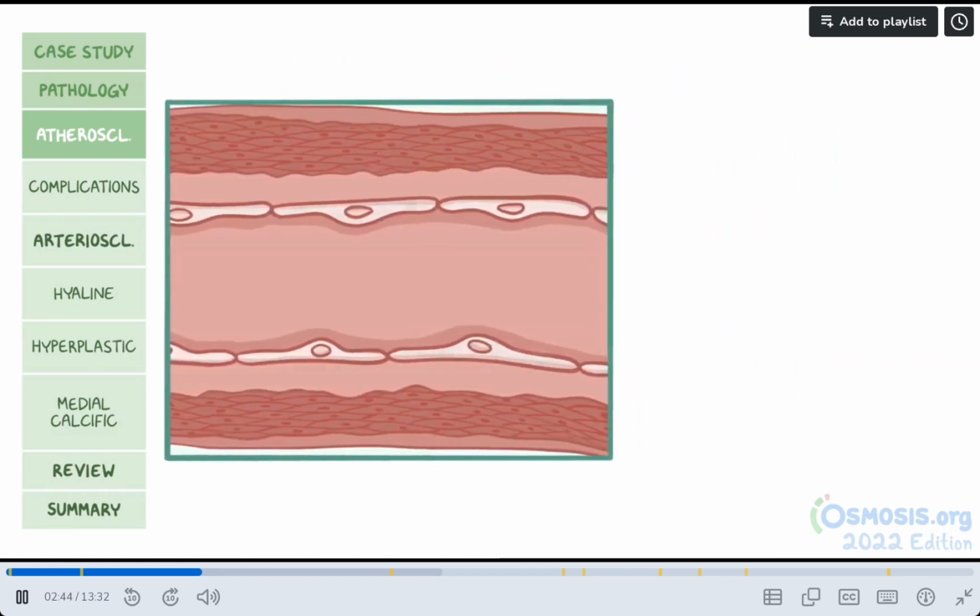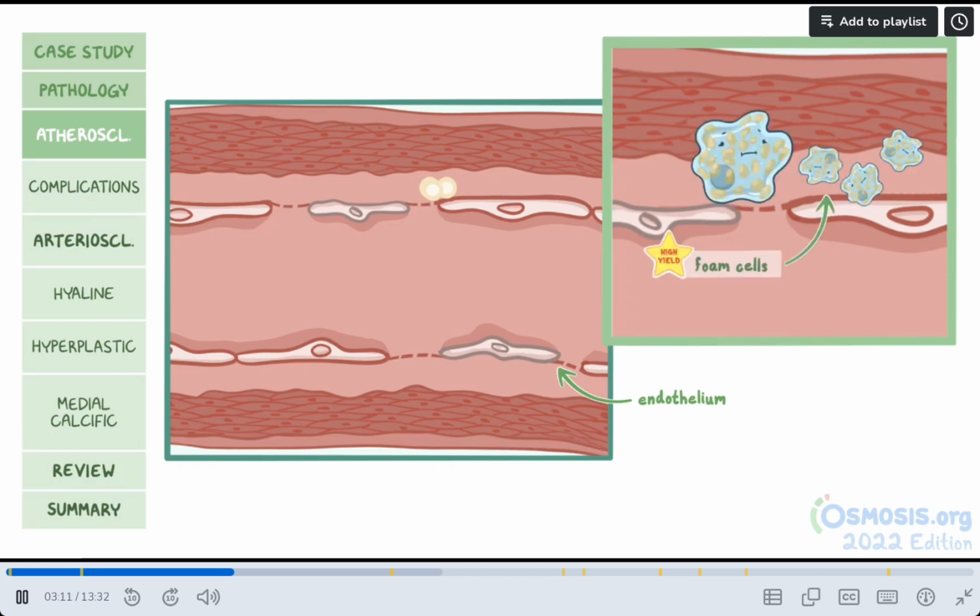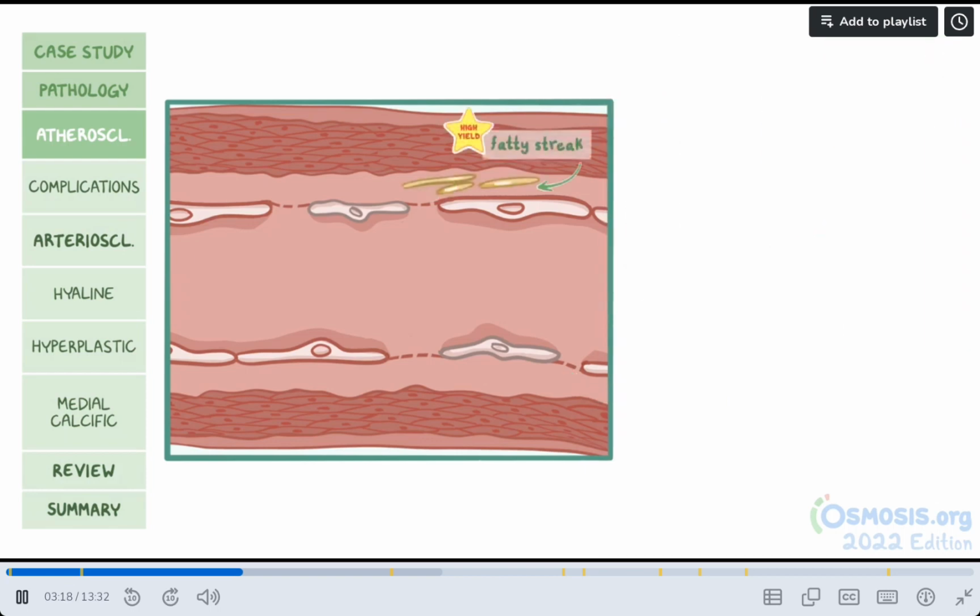Regardless of the cause, when the endothelium is injured, LDL particles are allowed to leak into the intimal layer, where it gets oxidized. When LDL is oxidized, it becomes a pro-inflammatory antigen that induces an immune response in which inflammatory cells, like macrophages, come to fight this antigen. These macrophages will enter the arterial walls and eat up the oxidized LDL particles, creating what's known as foam cells. Accumulation of foam cells underneath the endothelium creates the first marker of atherosclerosis, a fatty streak.